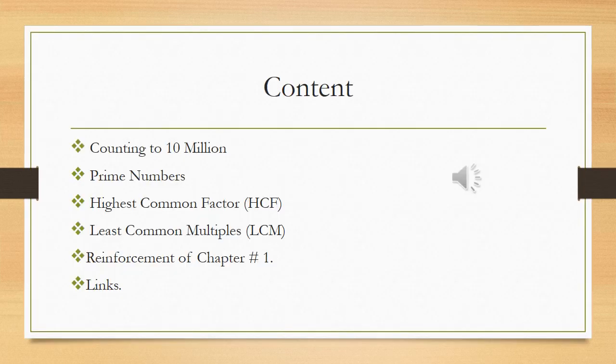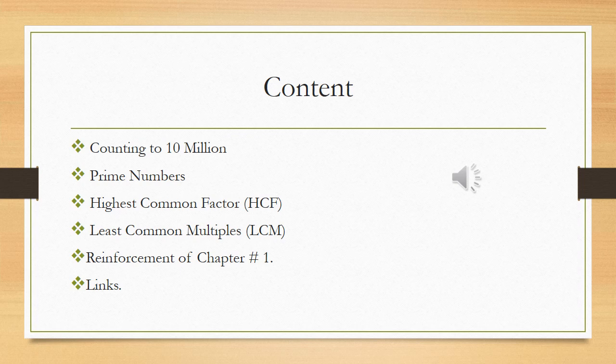So class, in this lecture, the contents are counting to 10 million, prime numbers, highest common factor, least common multiple, meaning LCM, and the reinforcement of chapter number 1.